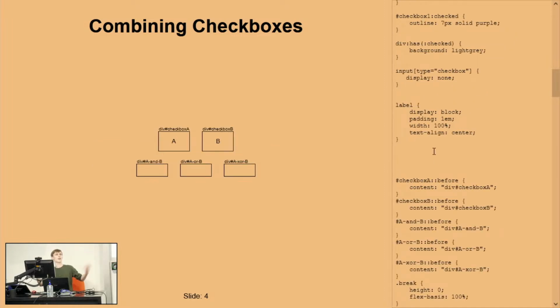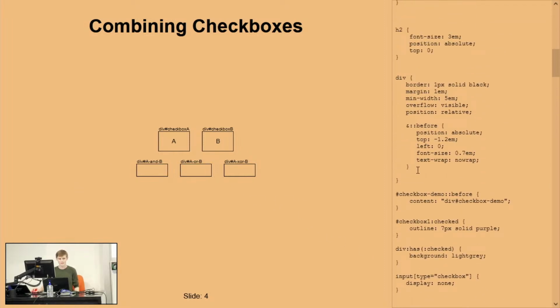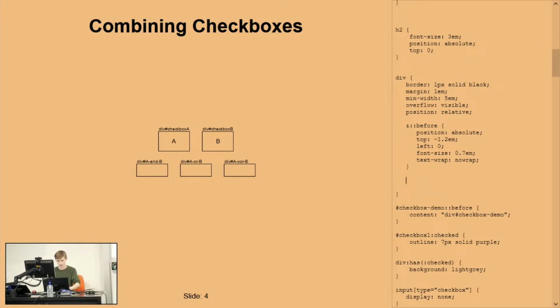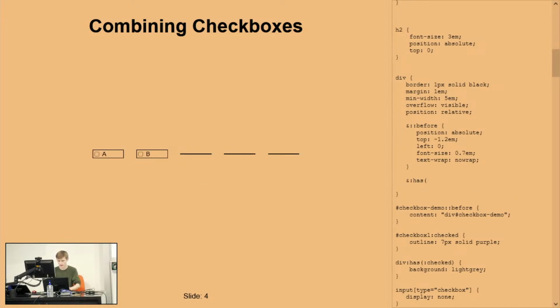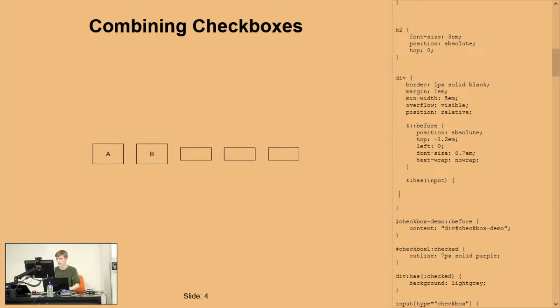We now have names, and they look slightly nicer. So we have a checkbox A that we can click because it has a checkbox hidden inside of it, a checkbox B, and these things aren't buttons. To make that a little bit more clear, anything, a div that has a button inside of it, so we'll do it down here, and has an input, we're now going to be able to change this.